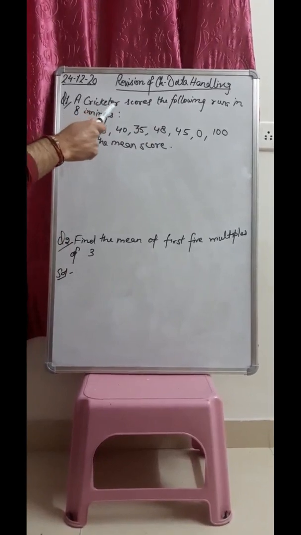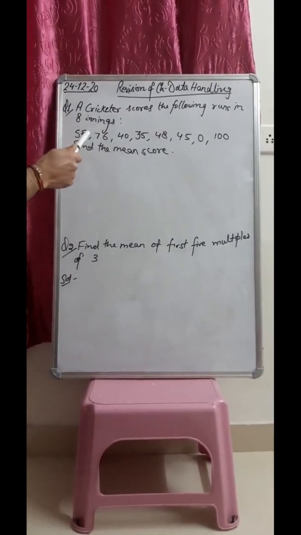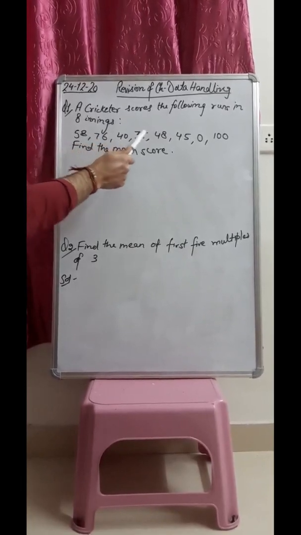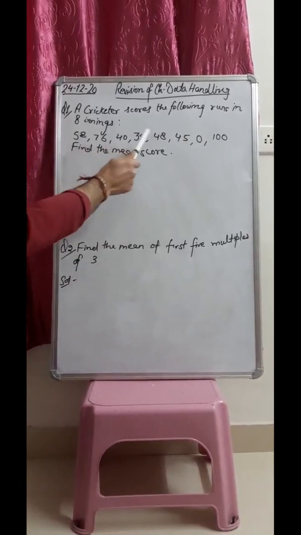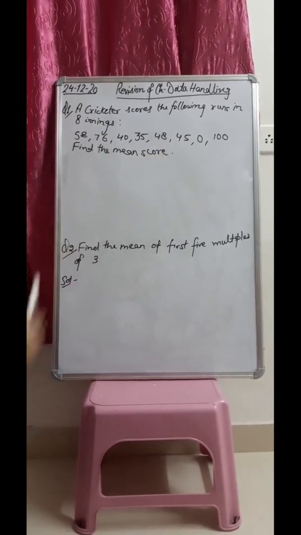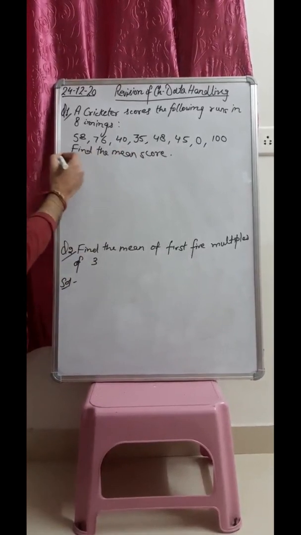So we have been given the scoring in 8 innings: 58, 76, 40, 35, 48, 45, 0 and 100. 1, 2, 3, 4, 5, 6, 7, 8. These are your scores of 8 innings, and we have been asked to find out the mean score.